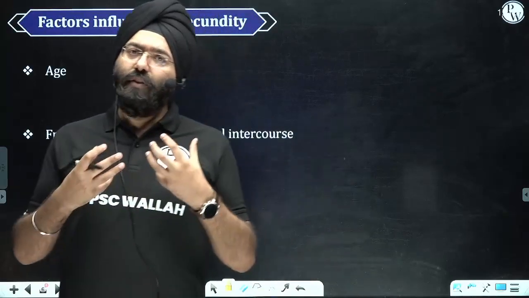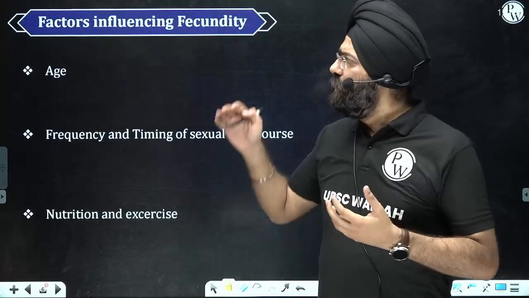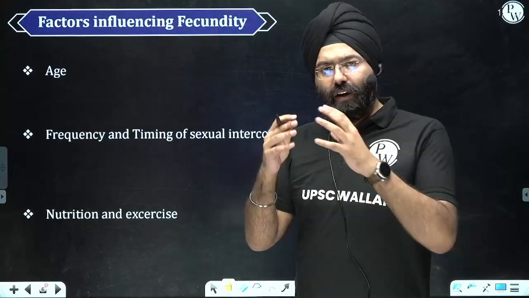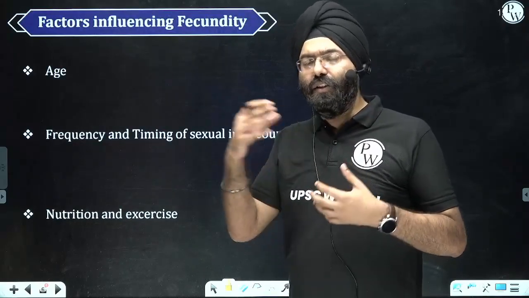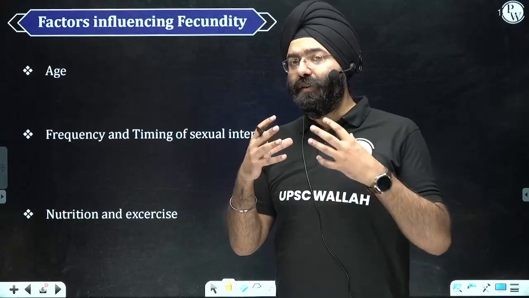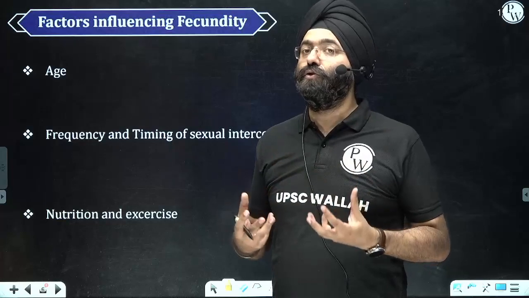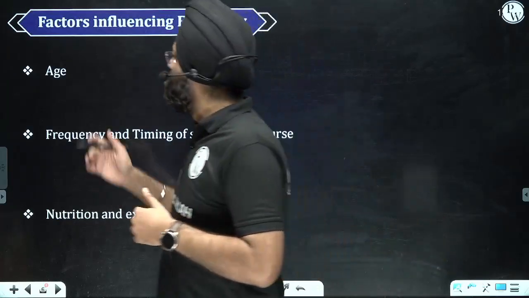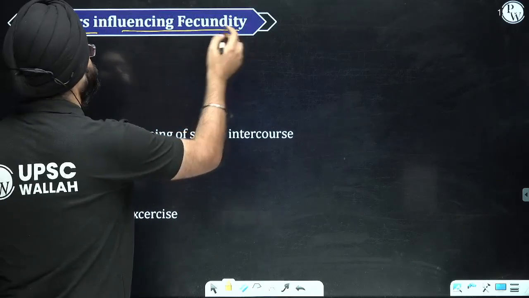When the question comes in the examination, you do not have much time to write. It's very important you mention the point, write an example, probably a diagram or some case study, and present it in a proper manner and move forward. That saves time, makes your answer effective, and fetches you better marks. So let's start with the factors influencing fecundity.